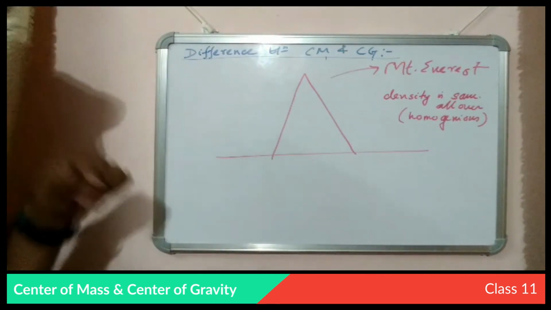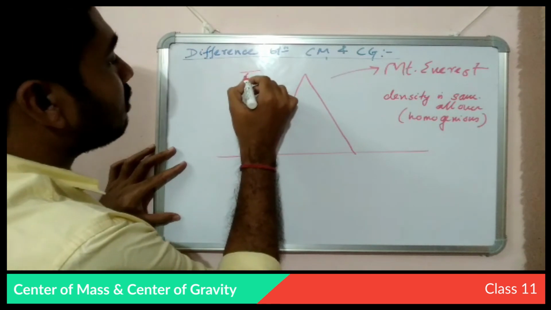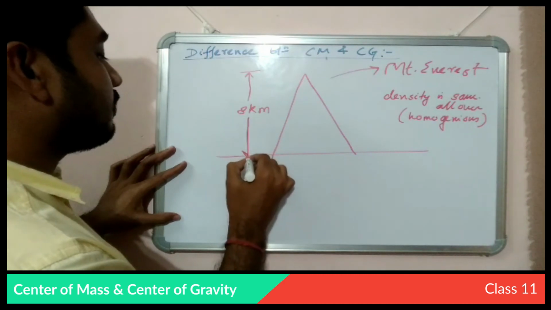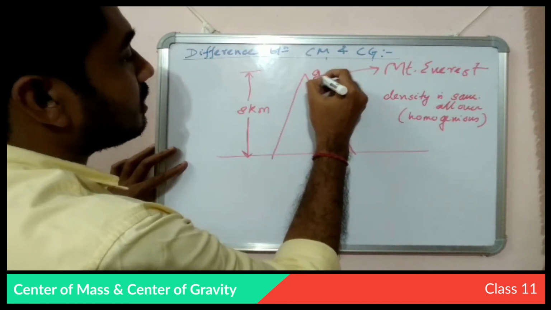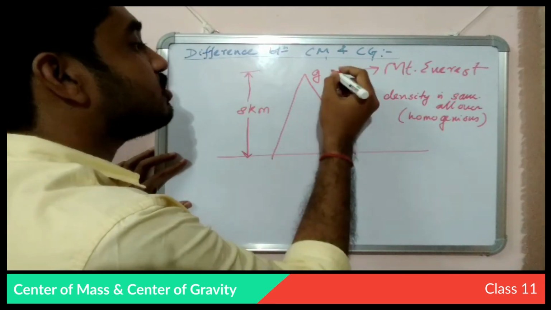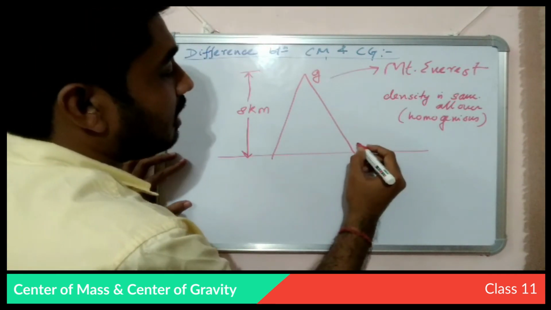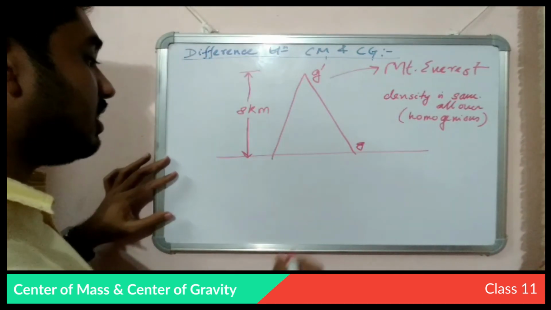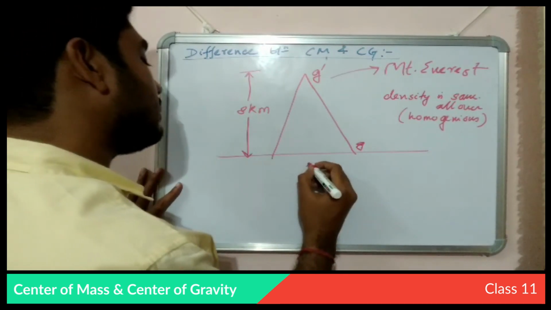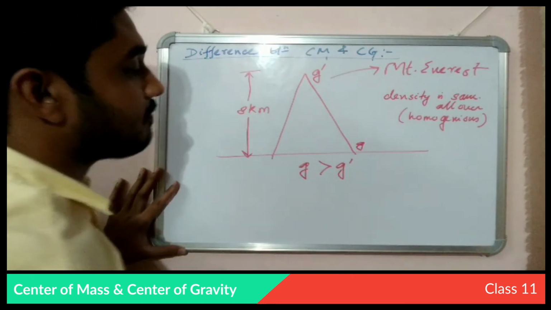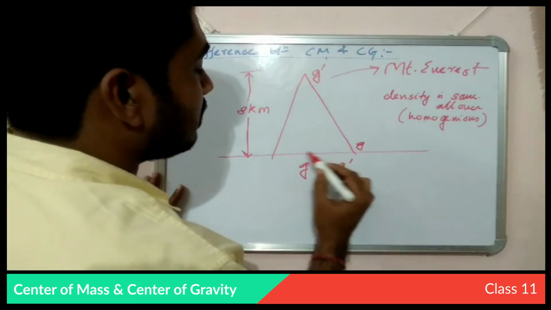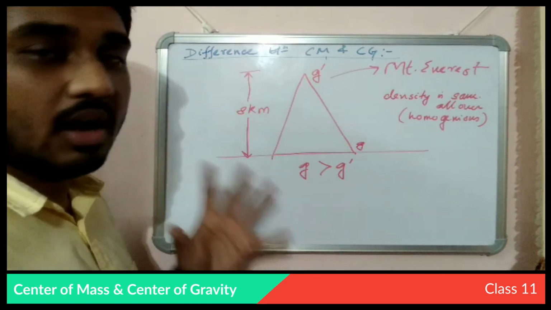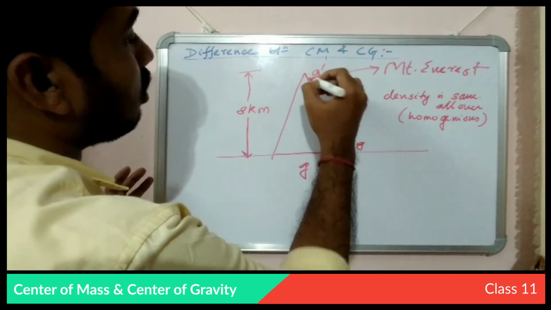But its height is more than 8 kilometers. So the g which we experience at the top of the mountain is a g prime, and here at the bottom we experience g. So we can say g is greater than g prime. So near the surface, the weight would be felt higher than at the top.